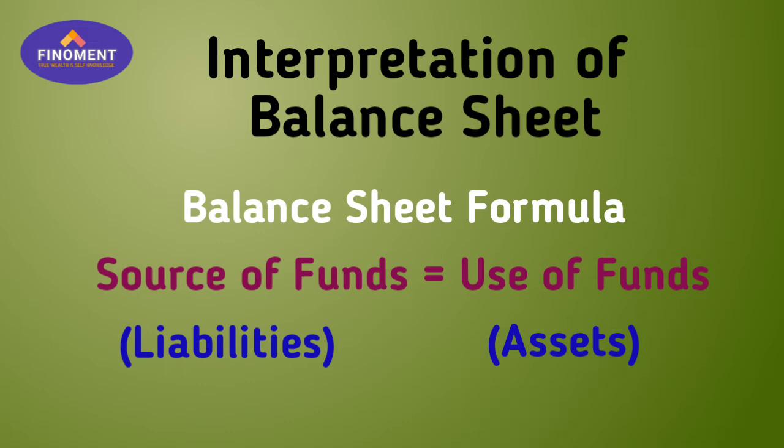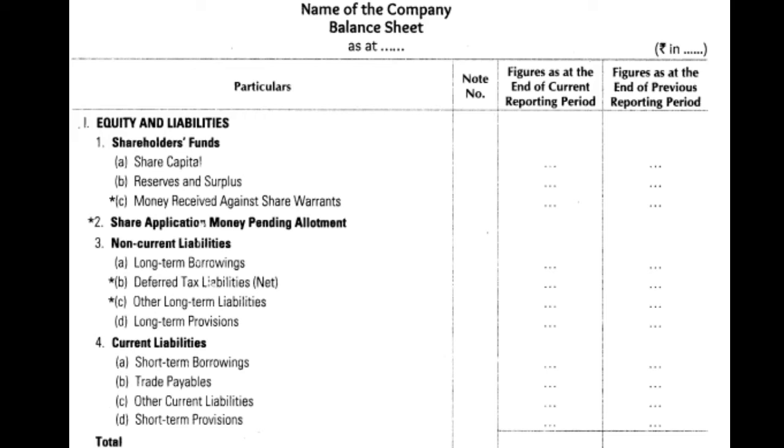Now we will learn what the balance sheet looks like. First, this is the balance sheet format on your screen. On the top is written the name of the company. Obviously the name should appear on top so that everyone can know whose balance sheet it is. Then "Balance Sheet" is written in the middle, and thirdly the period for which the balance sheet is prepared. Generally the balance sheet is prepared from the 1st of April to the 31st of March.